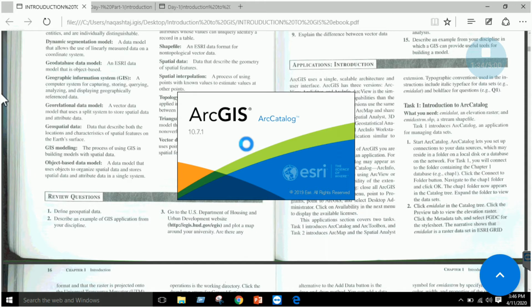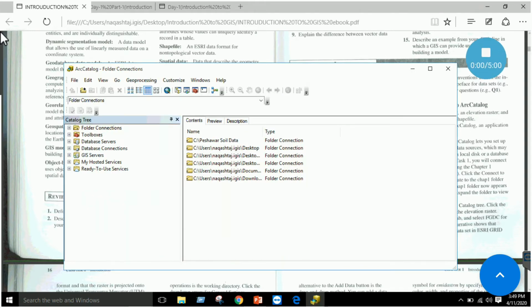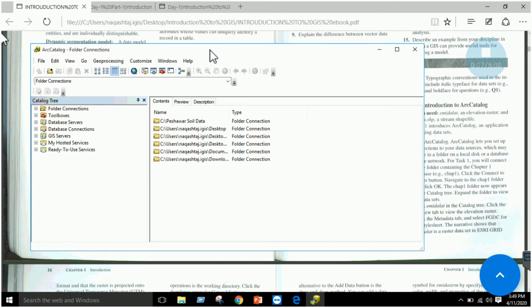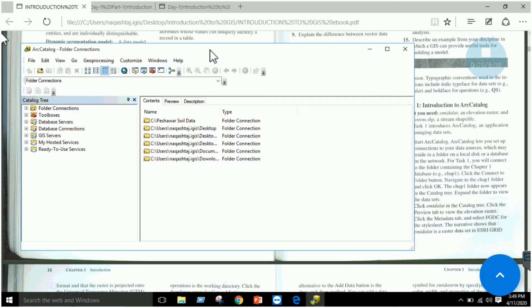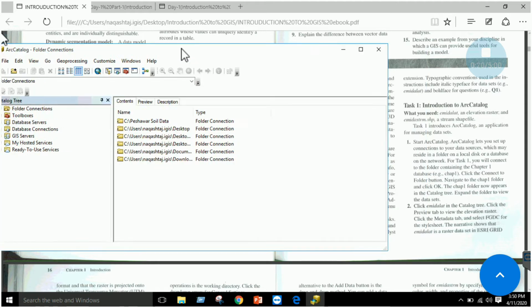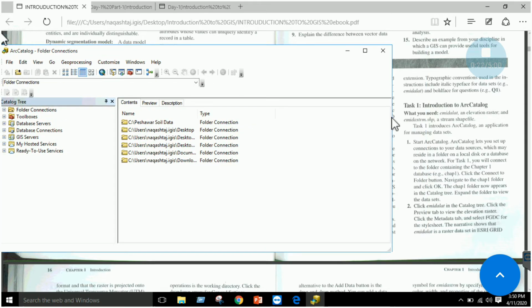Okay, what catalog means, right? You may have heard of a catalog of books, a catalog of files. Okay, let's understand what ArcCatalog is. Cataloging simply means arranging something. We have heard of catalog of books, we have heard of catalog of files. So cataloging here means you can arrange your data, you can arrange it in proper databases, right? And you can have a proper order of it, right?